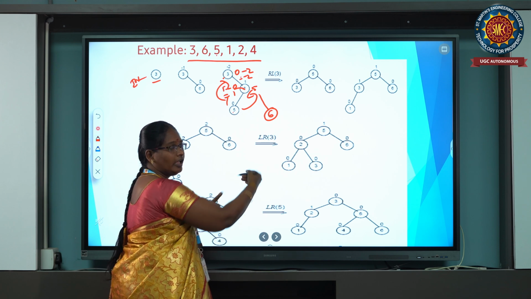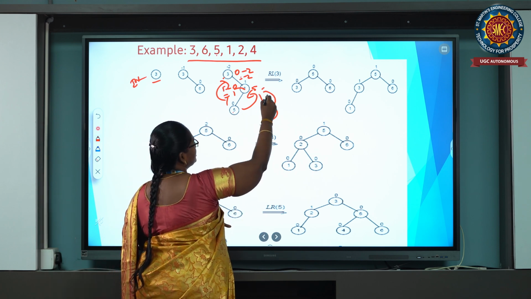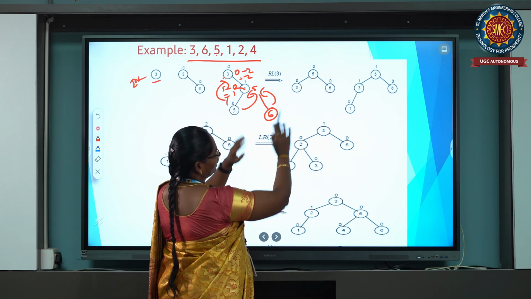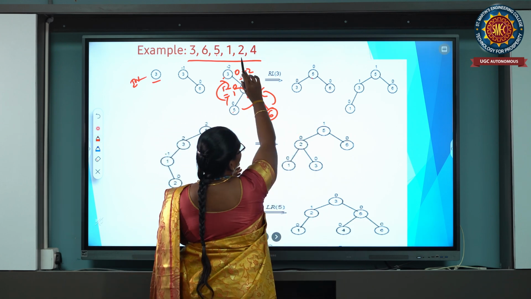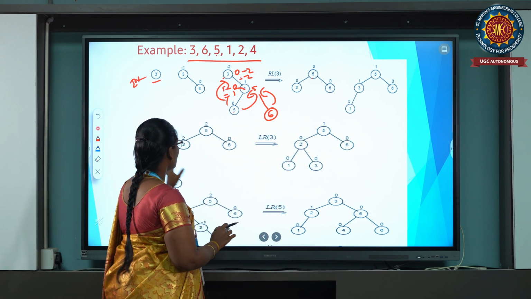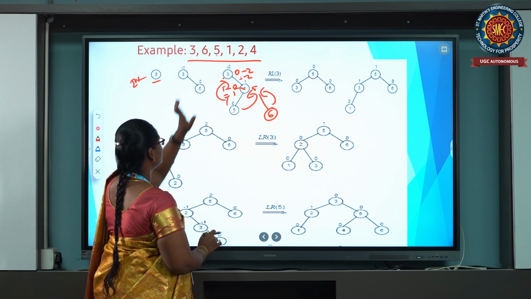After that you do the left rotation. Left rotation means 5 is your root node, with 6 and 3 as children. Automatically this rotation is completed. After that you are going to insert the value 1. So this tree is a balanced tree. After that, you are going to insert the value 2.